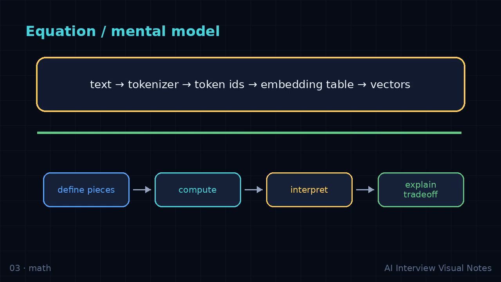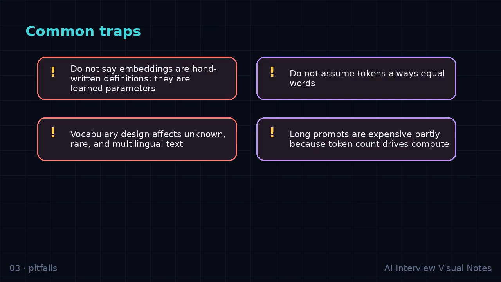A strong final answer for tokenization and embeddings should have 4 beats. First, give the intuition. Second, name the components. Third, describe the formula or data flow. Fourth, mention the trade-off. If you can add one example, you will usually sound much more practical than someone who only gives a textbook definition.